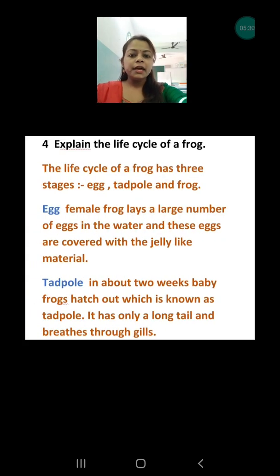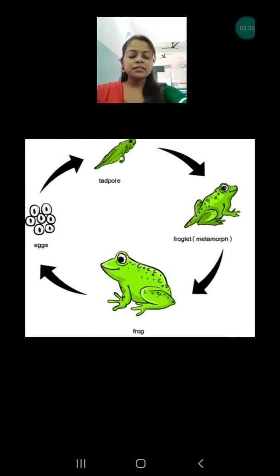Next question is, explain the life cycle of the frog. Before explaining, let's see the diagram of the life cycle of the frog. Here you are seeing the life cycle starts from the egg, which is very soft and looks like jelly. It does not have the eggshell that birds have. In between, one black spot you are seeing is the embryo, and that embryo converts into a tadpole and later into froglets, which are small frogs, and they grow into the adult. So these are the stages in the life cycle of the frog.